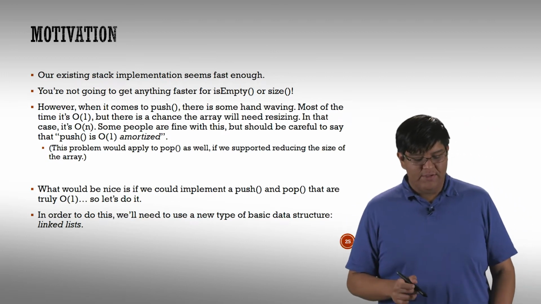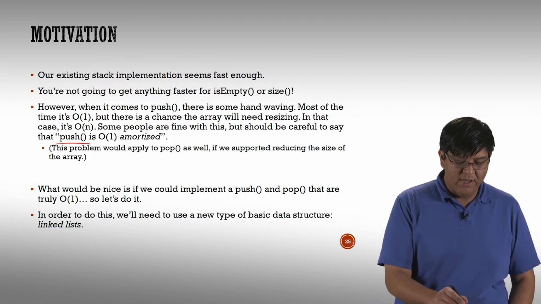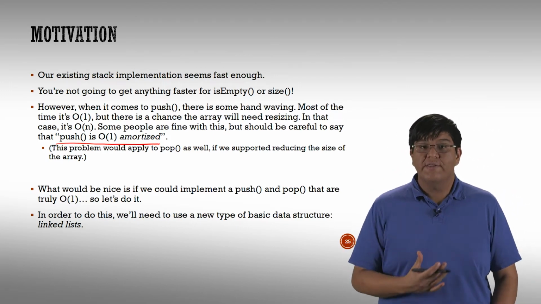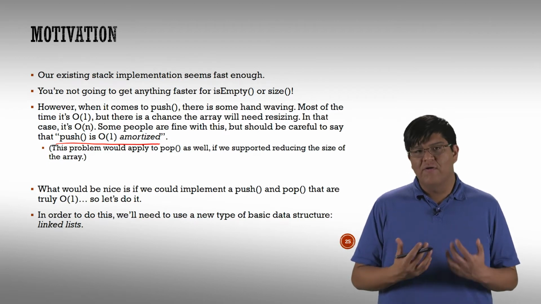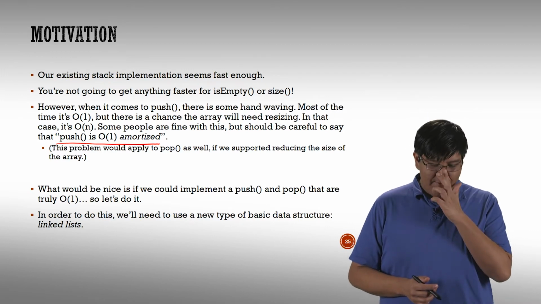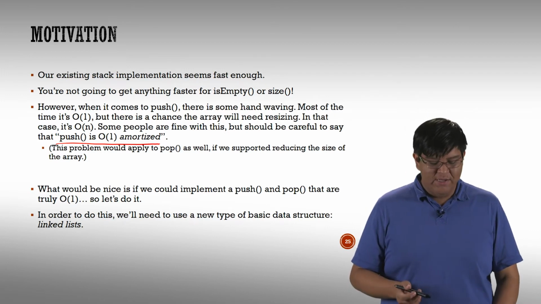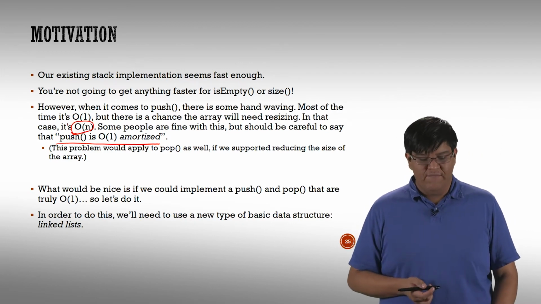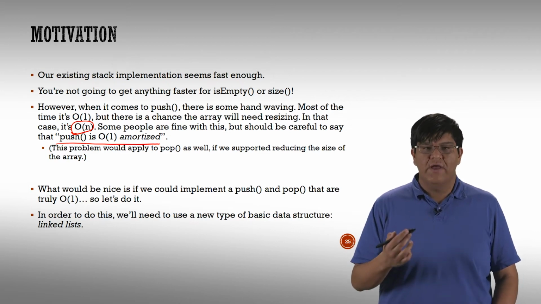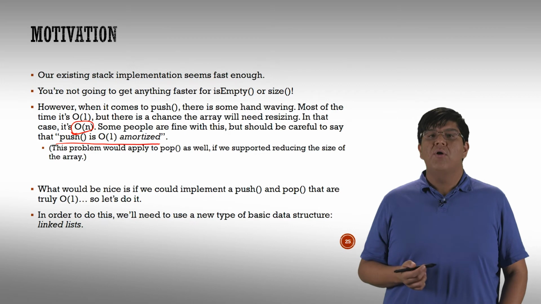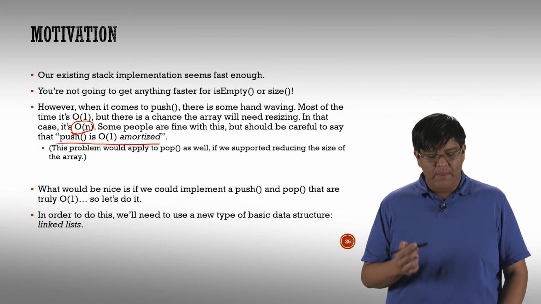So sometimes what people will say is push is O of 1 amortized. What they're saying there is you're going to have to resize so infrequently that you can basically average it in. So rather than it being a true O of 1 function, it's O of 1 just because on average it'll be O of 1, okay? And you can say that, and it's correct, but it kind of hides the fact that it's still O of n in certain cases. So if something goes wrong, if you all of a sudden have to do a resize at a particular moment, you're going to pay O of n cost. What happens if that's the time you need to push and you need to do it efficiently? That would be a bad thing. Really, it would be better to have our push function be O of 1 for all cases rather than just most. So that would be a better approach.